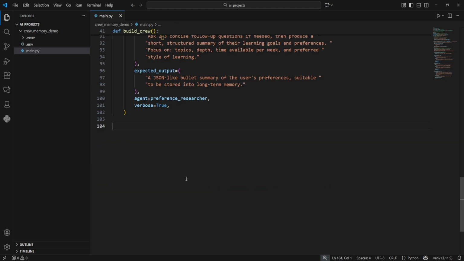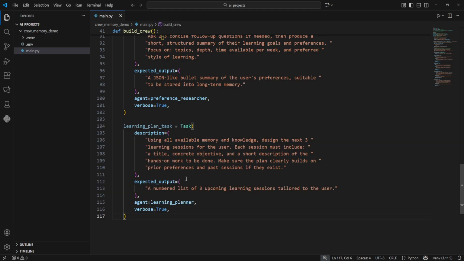The next task is the learning plan task, which tells the learning planner to use all available memory and knowledge to design the next 3 learning sessions. Each session must have a title, an objective, and a short description of hands-on work. The expected output is a simple numbered list. By being explicit in these descriptions, we make it easier for CrewAI's memory system to store something meaningful instead of raw, messy walks.